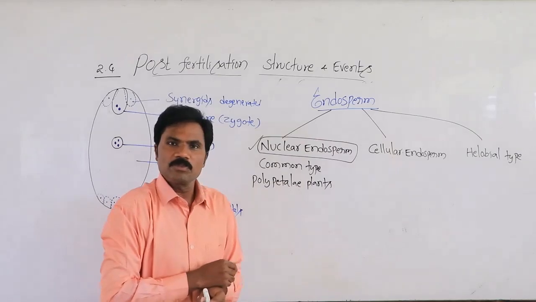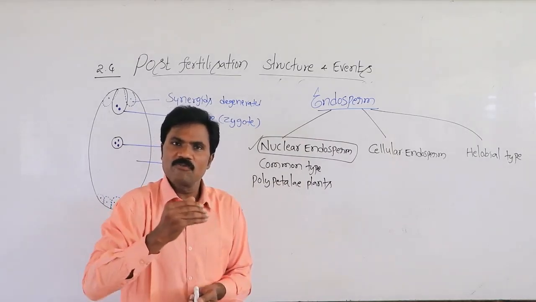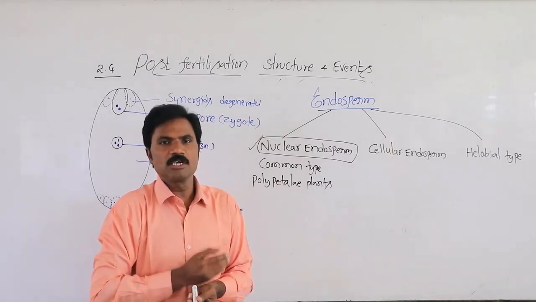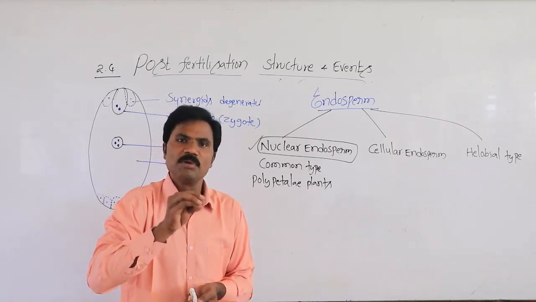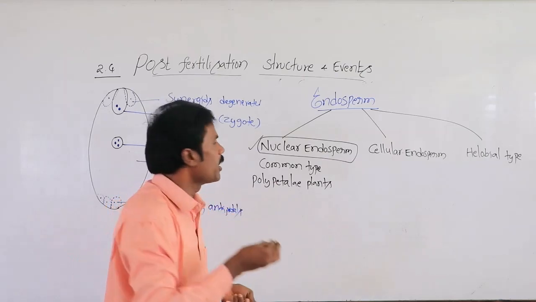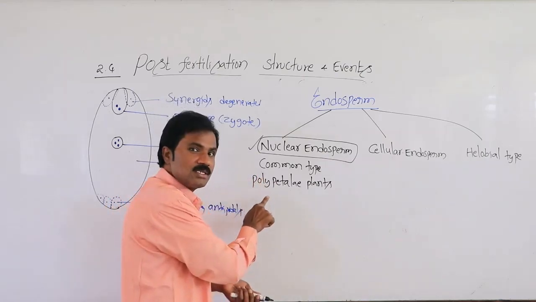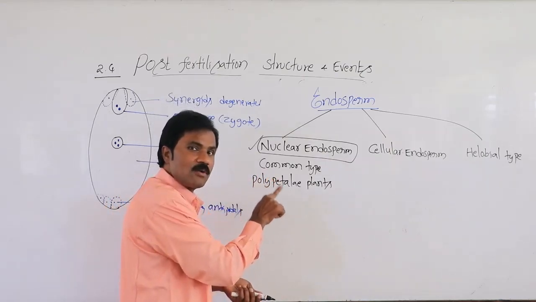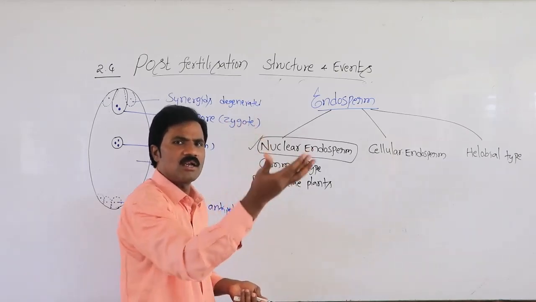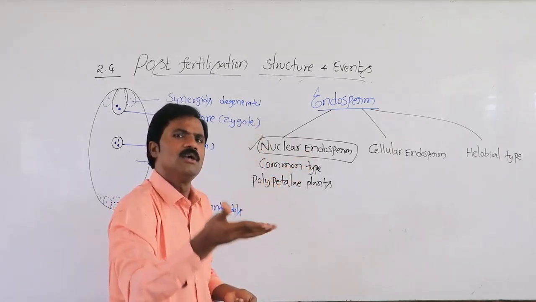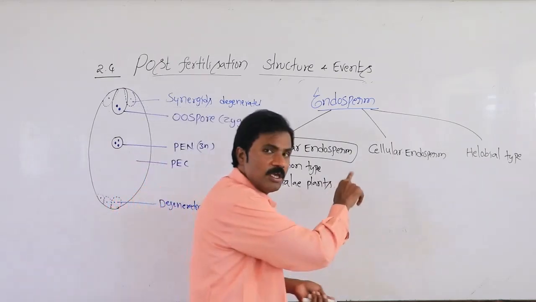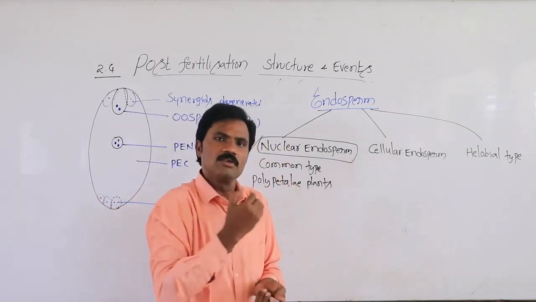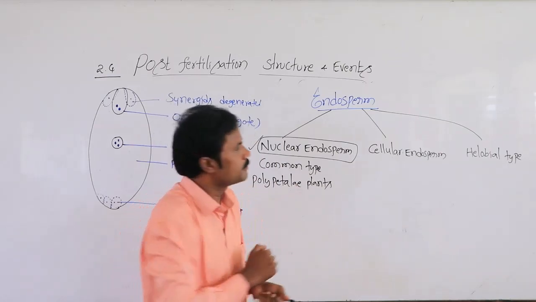Cellular endosperm means that immediately after nuclear division, cytokinesis follows. So karyokinesis is immediately followed by cytokinesis. In nuclear type, karyokinesis may not be immediately followed by cytokinesis; after multiple divisions, cytokinesis later takes place. Here, immediately after karyokinesis, cytokinesis must follow.